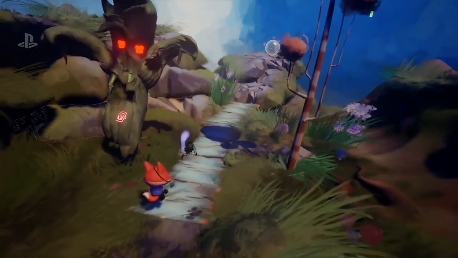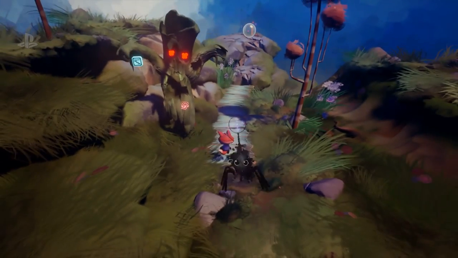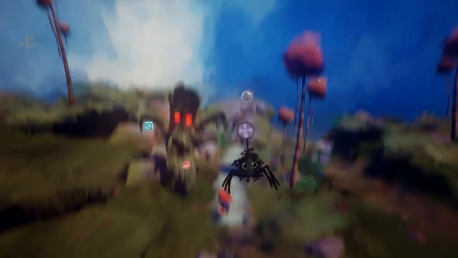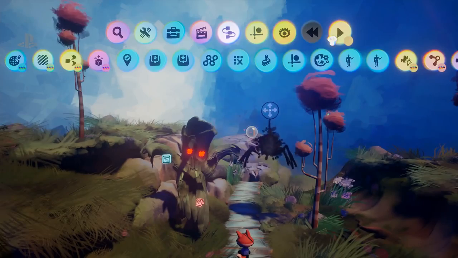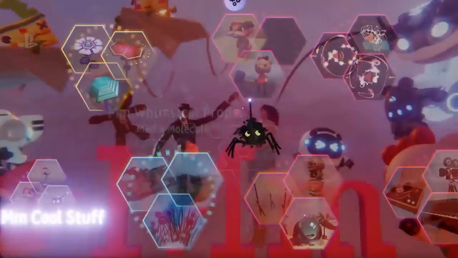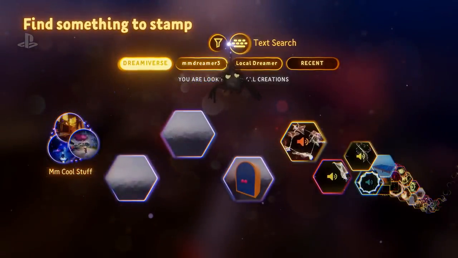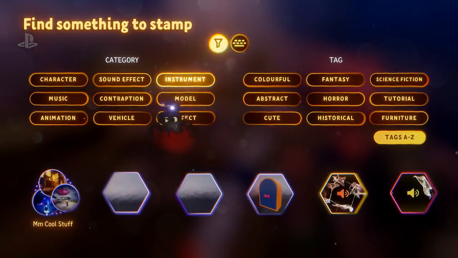So music. Let's make some music. That's what's lacking in here at the moment. This was one of my favorite bits from our demo, was the music. Obviously, I could just search for a piece of music that somebody else has made. That's really easy. So you can instantly give your level a bit of atmosphere.